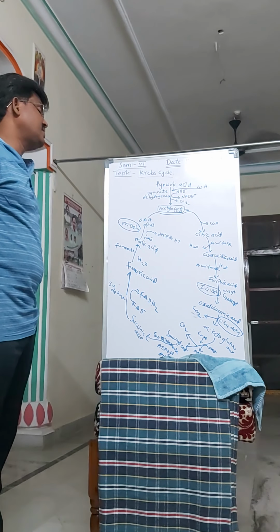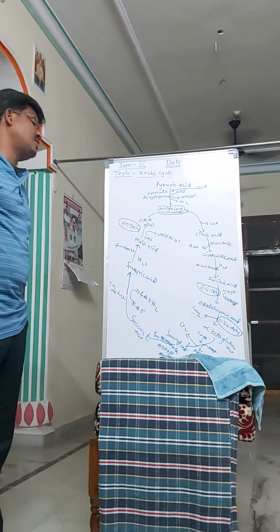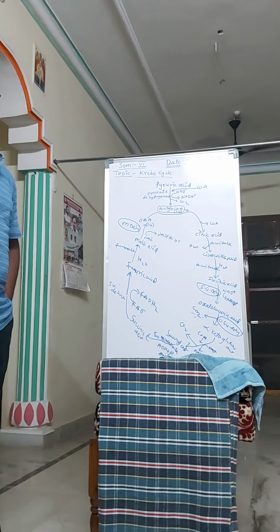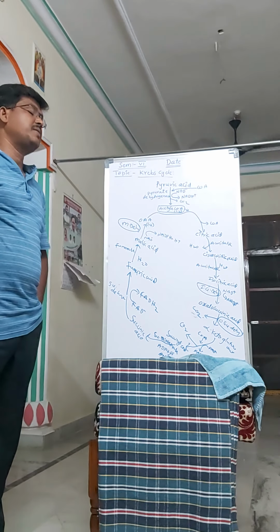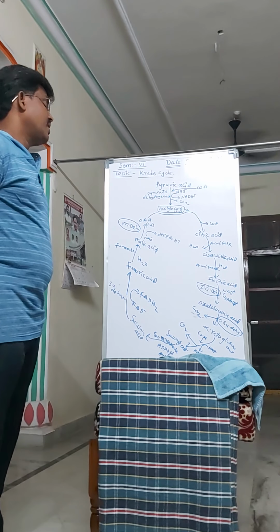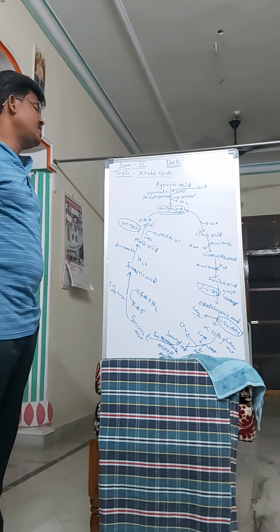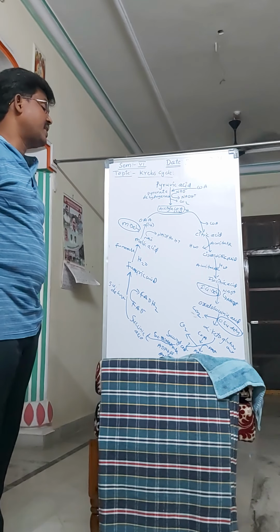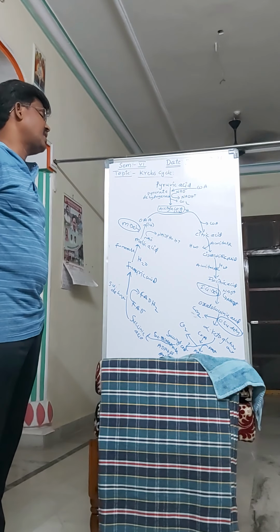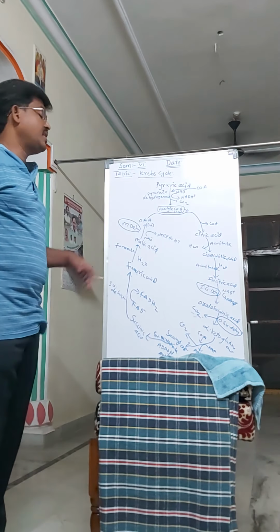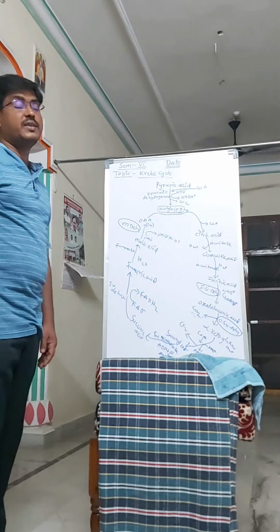This malic acid, in the presence of malate dehydrogenase enzyme, with the coenzyme NAD, converts NAD into NADH plus. Then the malic acid regenerates as oxaloacetic acid.